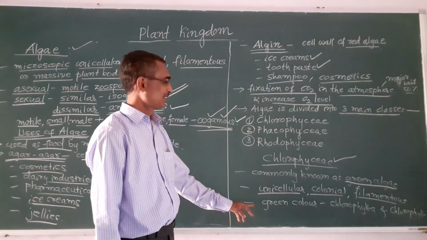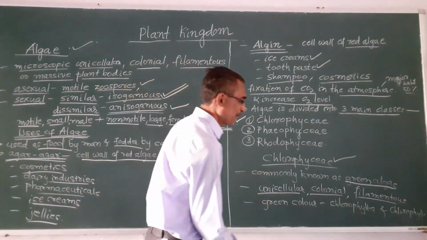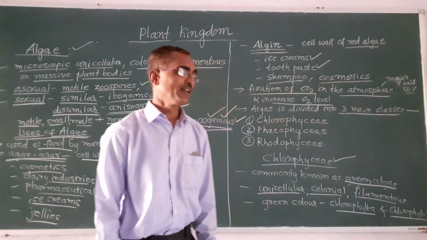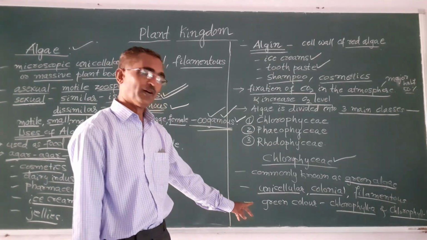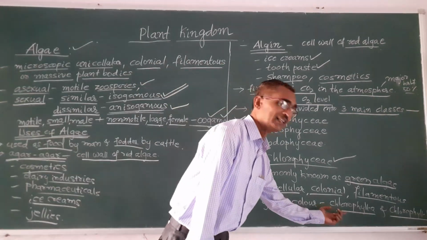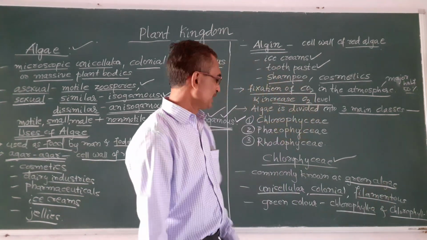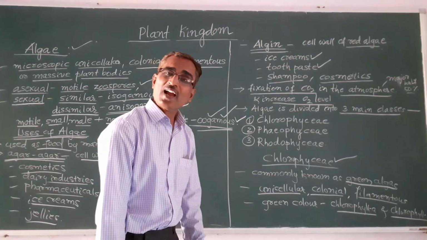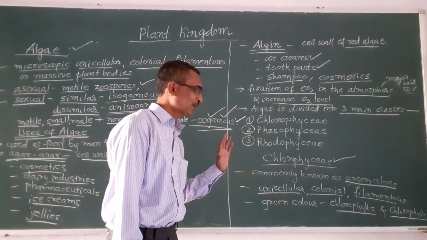The green color present in this Chlorophyceae is mainly because of the pigments chlorophyll A and chlorophyll B. Okay, so these are the few characteristics of class Chlorophyceae, and we will discuss still more characteristics of this Chlorophyceae in the next class.